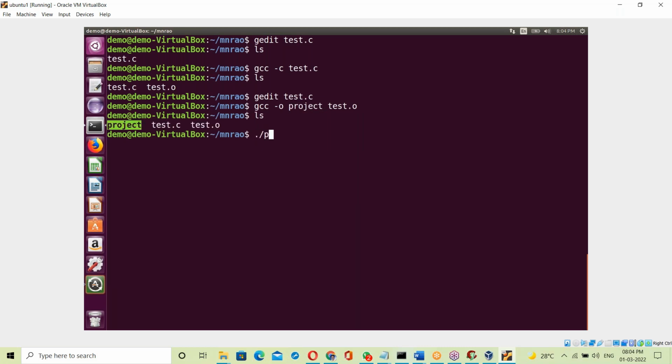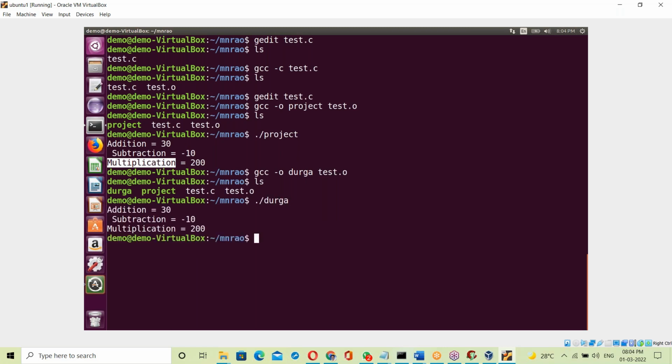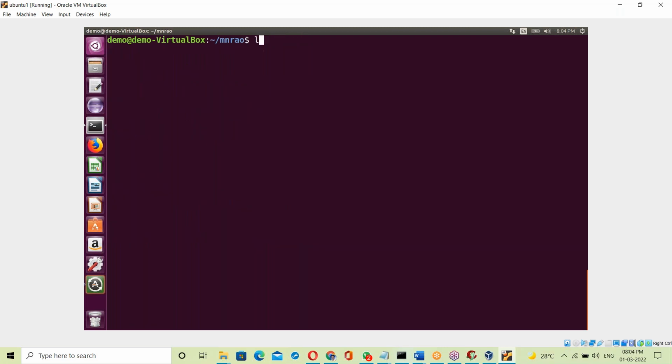Now run it with ./project. Yes, outputs: addition, subtraction, multiplication. That's it here. Okay, that project exe name, that exe name can be anyone. Suppose I'm using some name, suppose Durga. Yes, that exe file by the name Durga is generated. ./Durga, same: addition, subtraction, multiplication. That's it, the exe file is generated.